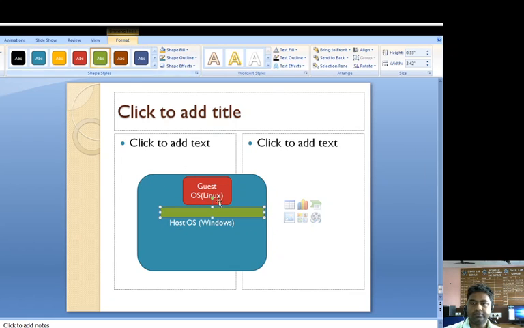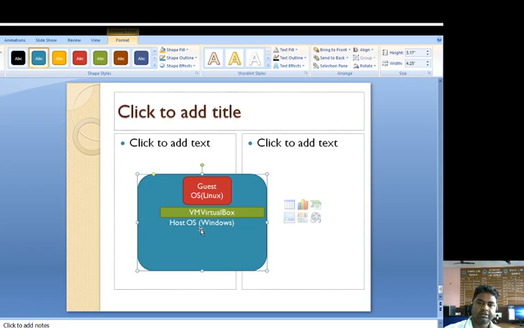So with the help of virtualization, we can use VMware or VirtualBox. If we want to run a guest operating system over a host operating system, then the operation can be performed with the help of VirtualBox.